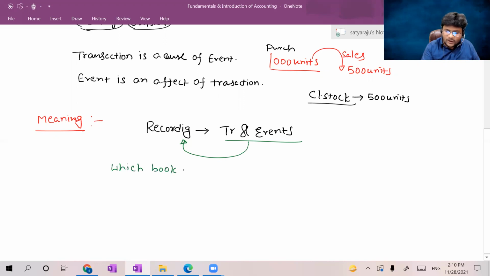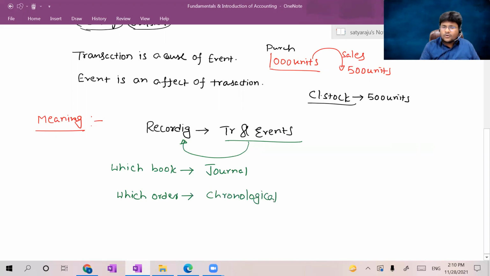You already saw that the book is nothing but the journal. Next, in which order will you record? The order in which it is recorded is chronological order. Chronological order means when the transactions appeared, in the same order you should record.